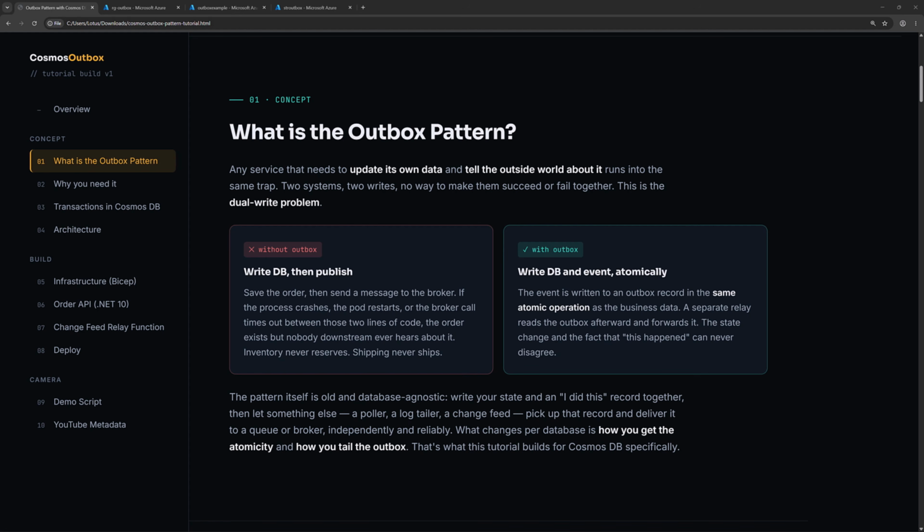The pattern itself is old and database agnostic. Write your state and an Outbox record together. Then let something else, a poller, a log tailer, a change feed, pick up that record and deliver it to the queue or broker, independently and reliably. What changes per database is how you get the atomicity and how you tail the Outbox. That's what this tutorial builds for Cosmos DB specifically.